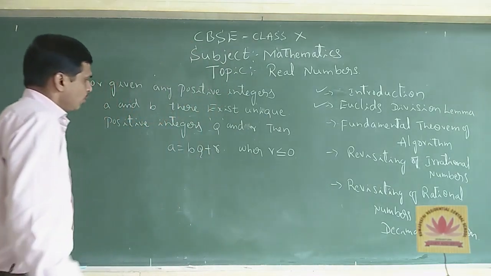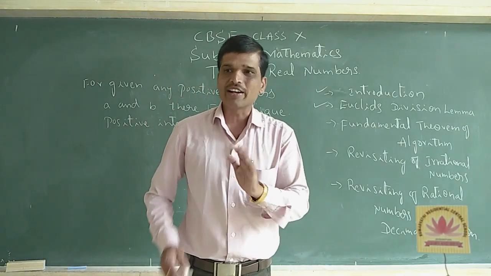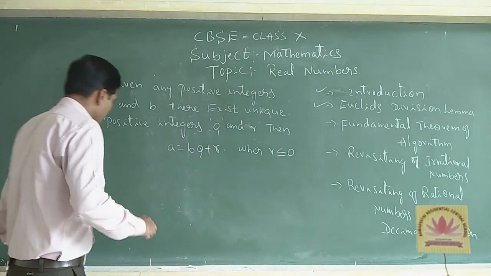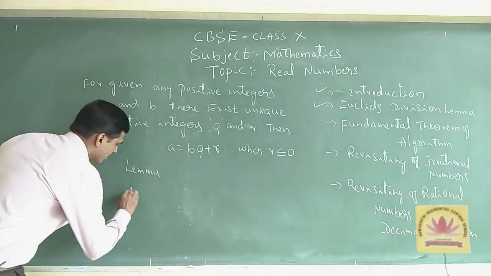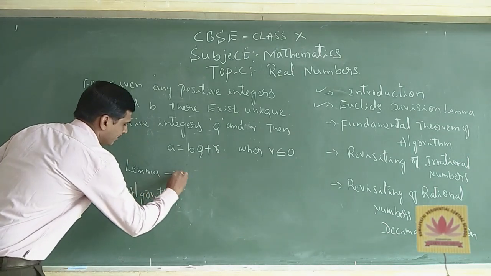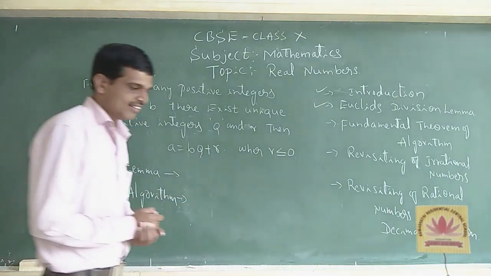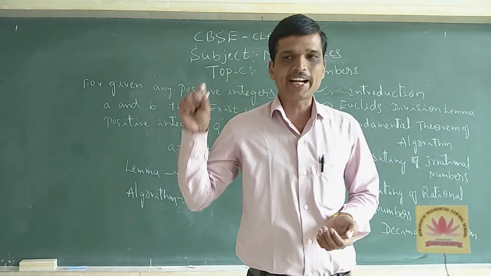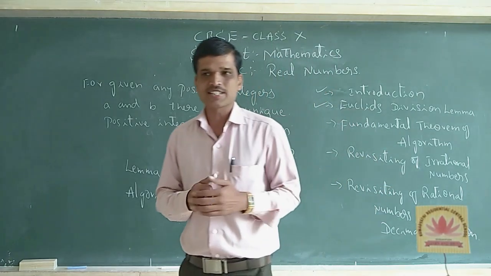So what is the actual meaning of division lemma and algorithm? Now I come to their meanings. What do you mean by lemma? Lemma is an already proven statement which can be used to prove other statements.